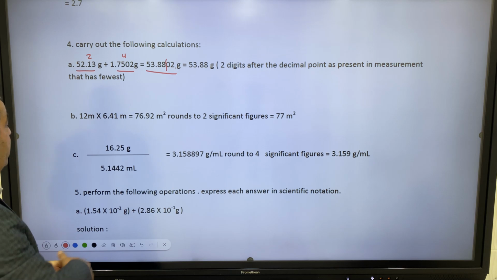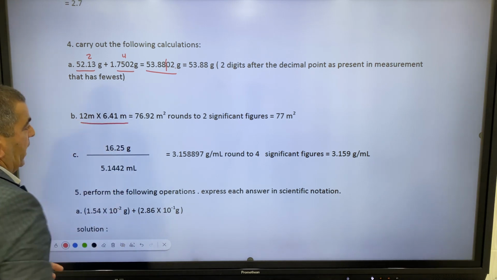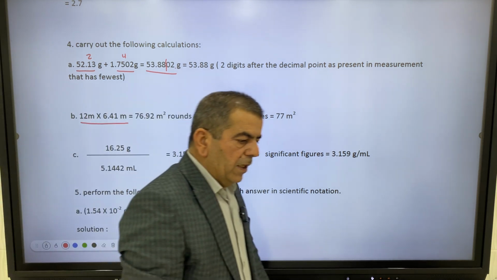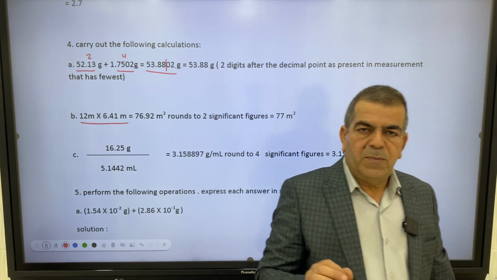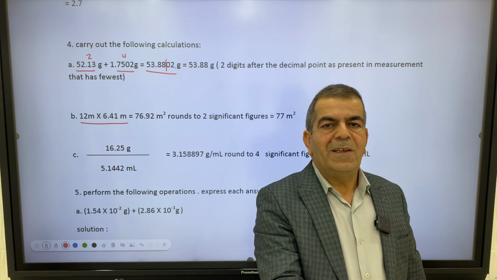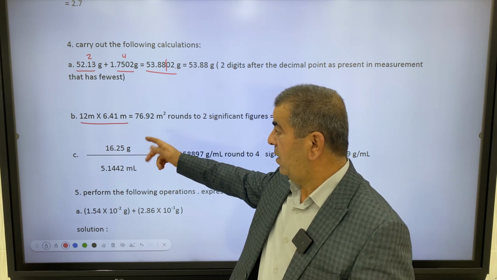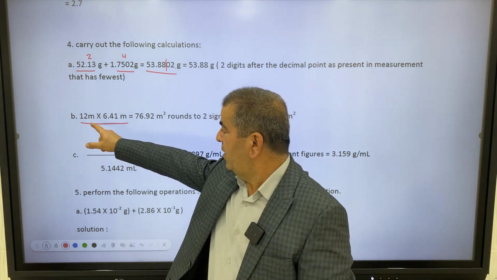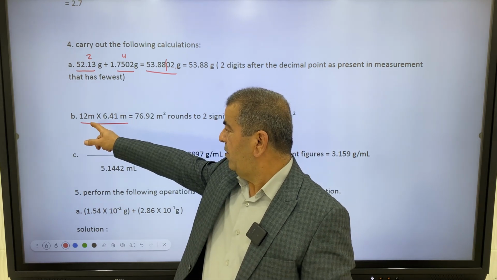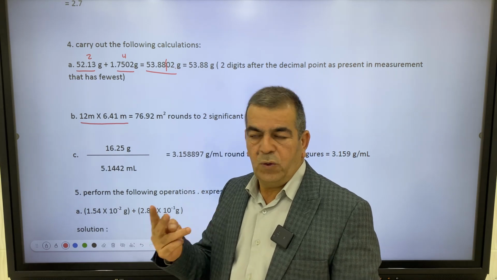Let's move to multiplication. In multiplication we also have rules. The rules say that the result must be rounded to a number of significant figures equal to those in the least measurement. So which one contains the least significant figures? We have 12 meters times 6.41 meters. This has 2 significant figures and this has 3 significant figures. So we must round the result to 2 significant figures.